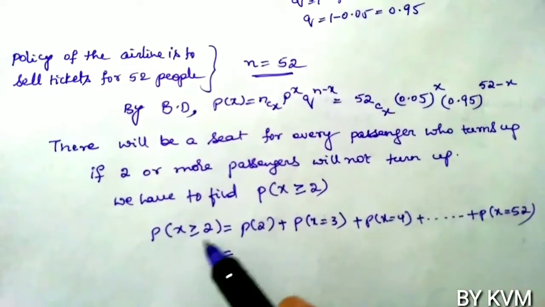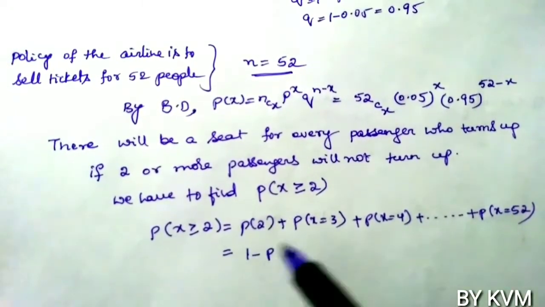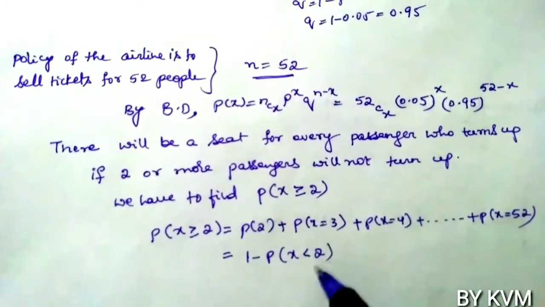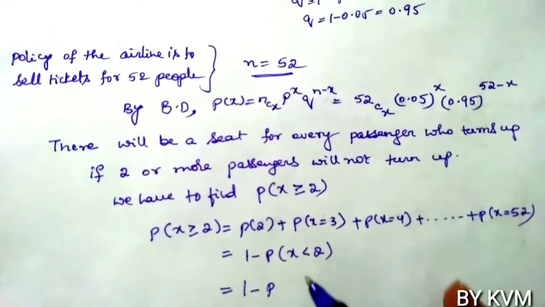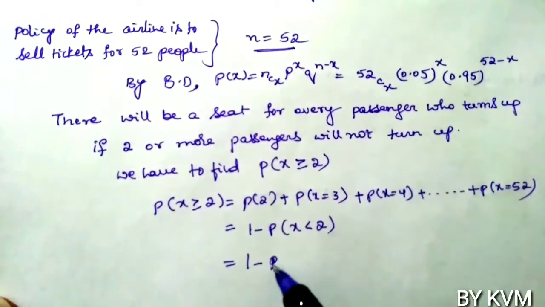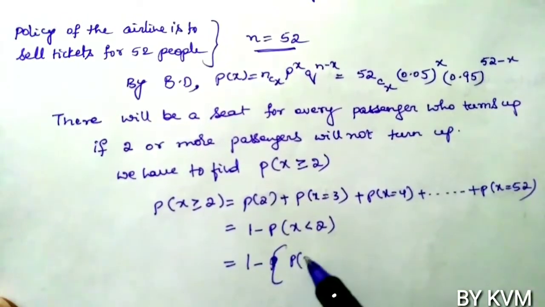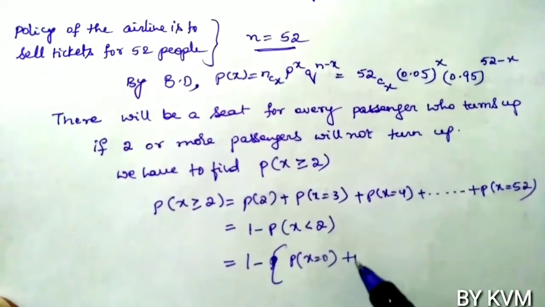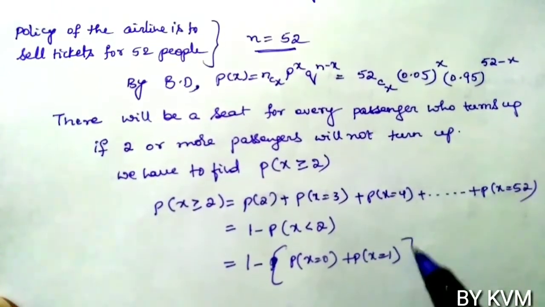Probability of x greater than or equal to 2 means 1 minus probability of x less than 2. That is 1 minus probability of x equals 0 plus probability of x equals 1.